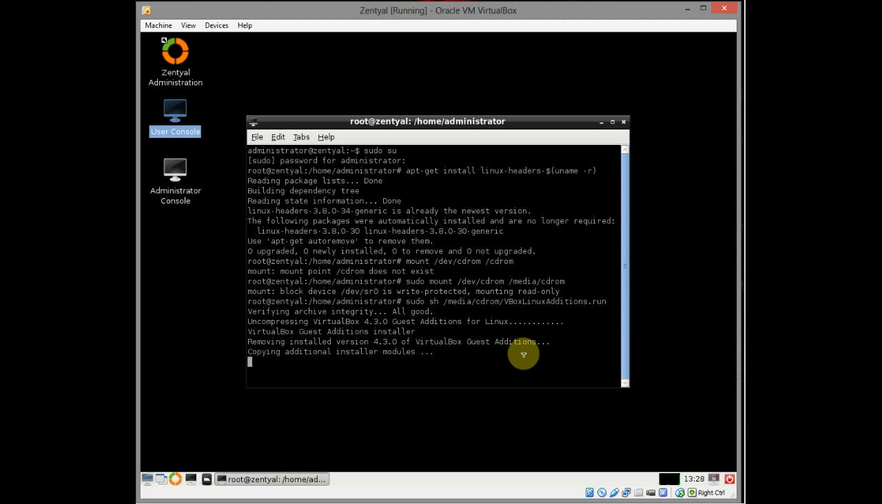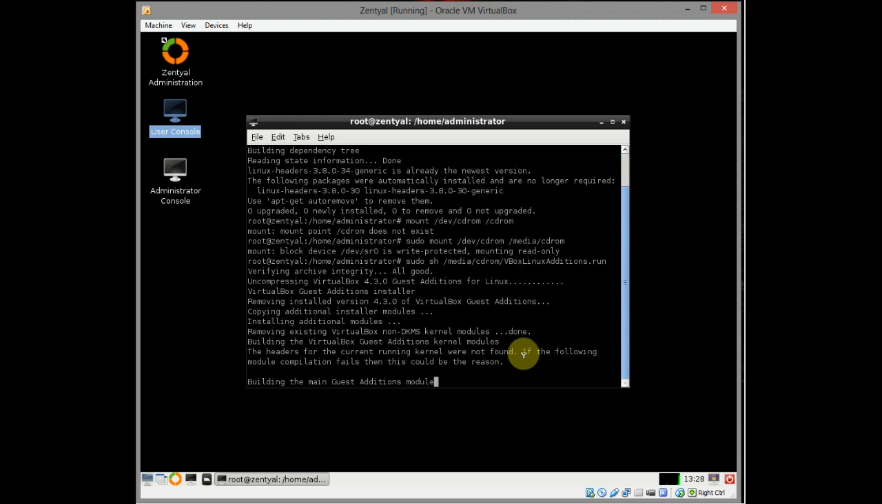It's removing the previously installed VirtualBox Additions. Now it's building the main guest additions module. This took I'd say about 30 seconds or so. Wasn't too long. Then I rebooted my virtual machine and I could open it in full screen.